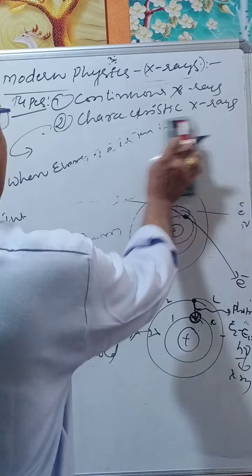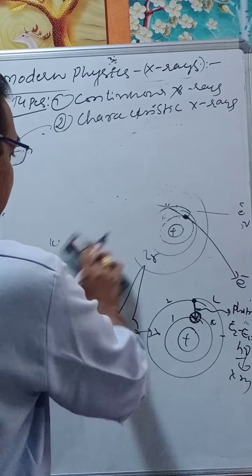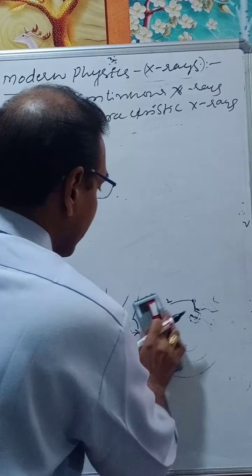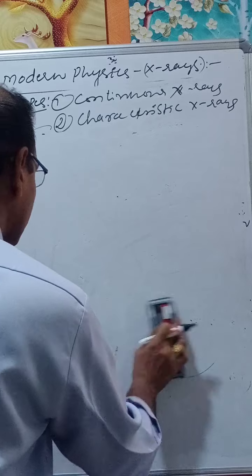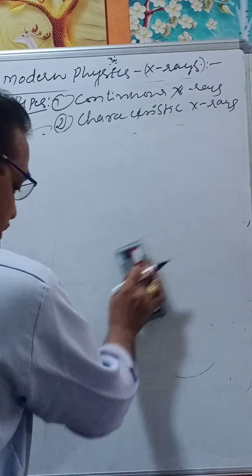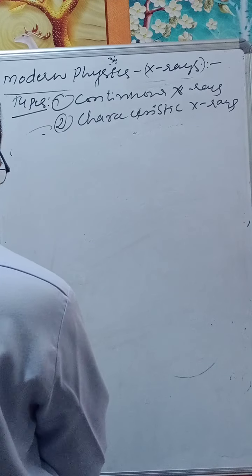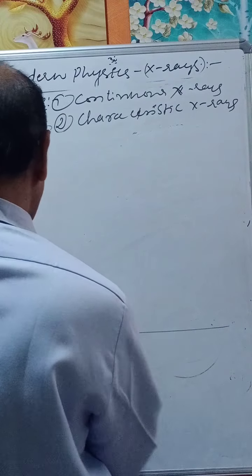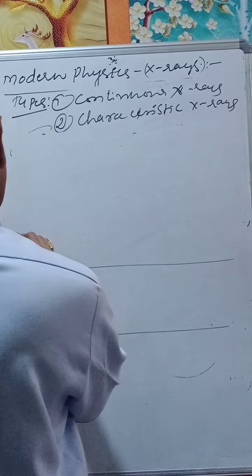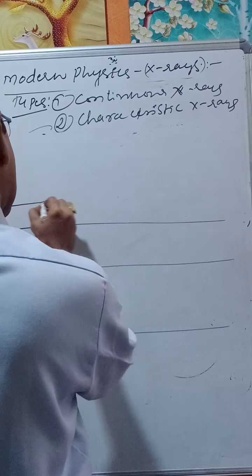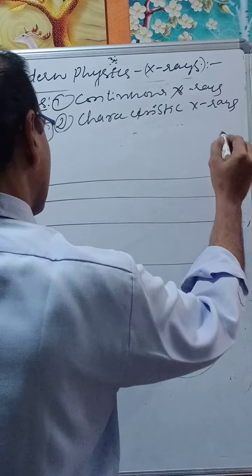And finally, we have the energies. Let us see the energy of the spectral lines. Let us say this is the K shell, L shell, M shell, N levels.